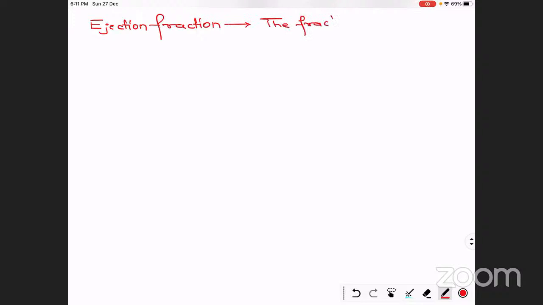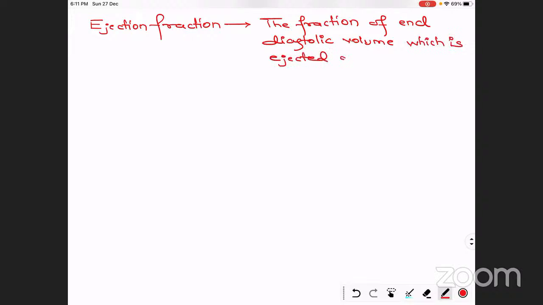It is the fraction of end diastolic volume which is ejected out.